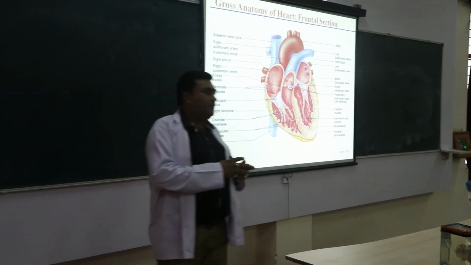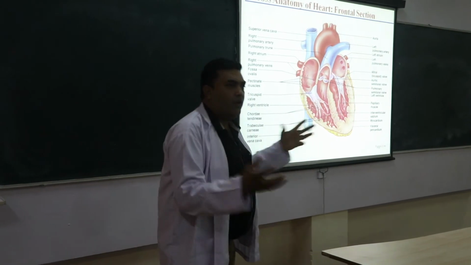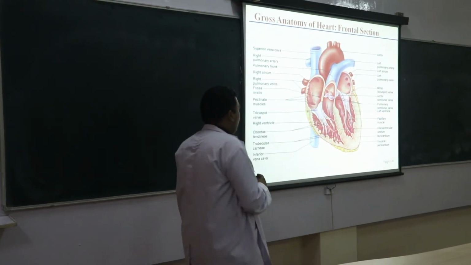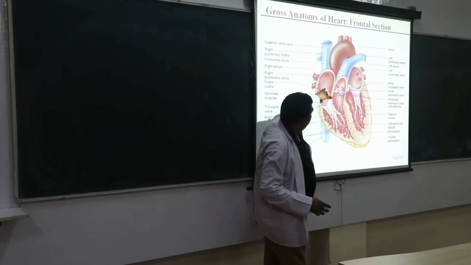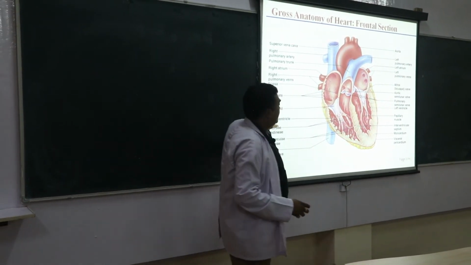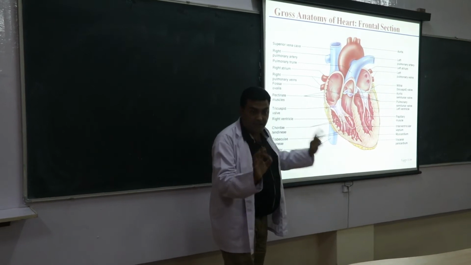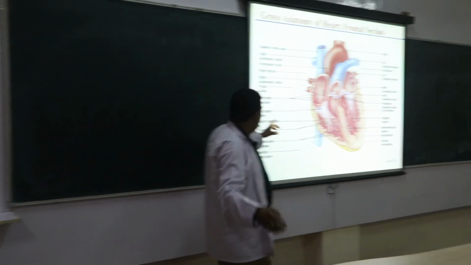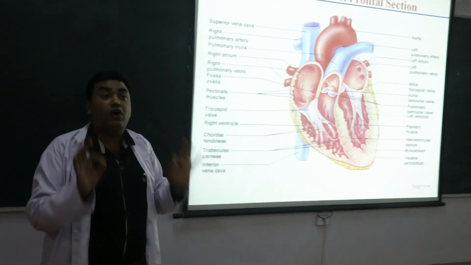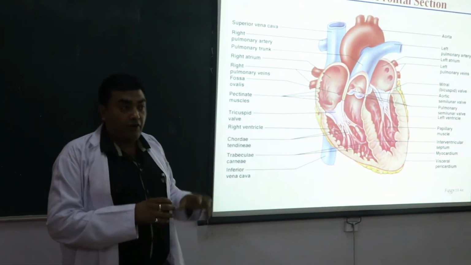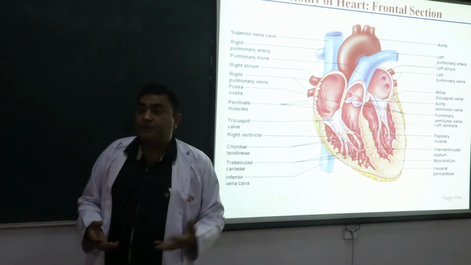In the right atrium, the venous blood of the whole body is collected, and this is the right ventricle. Between the right atrium and right ventricle there are tricuspid valves present. The valves are the next topic. These valves are called tricuspid valves. What is the functioning of the tricuspid valves?